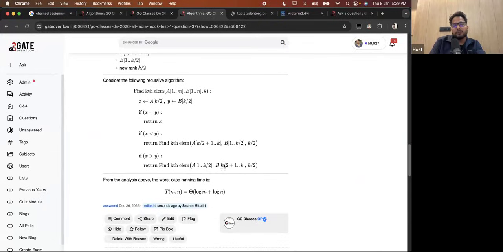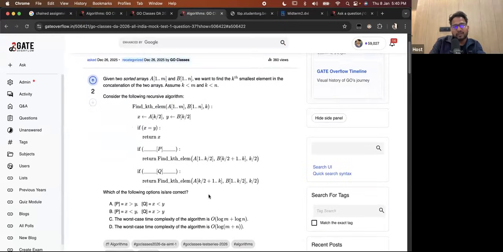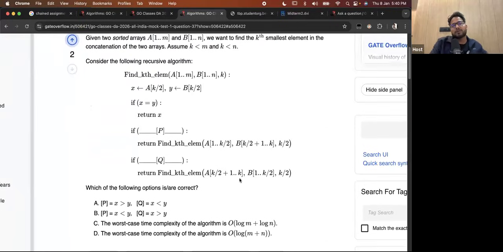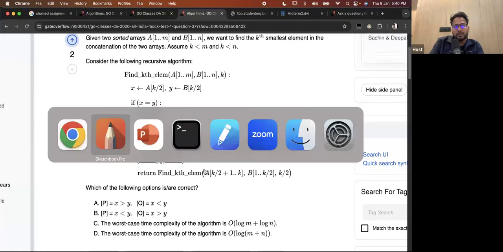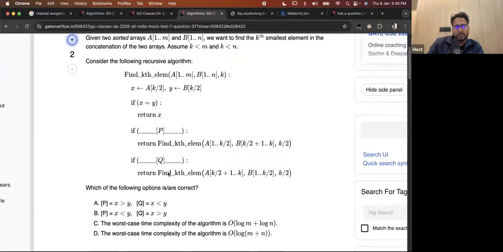Yeah, sorry. So basically, if X is greater than Y, then I'm going for the first half. If X is less than Y, then I'm going for the second half, which means of A, right? Then I'm going for the second half of A. Okay, that's fine. This X is less than Y is actually written on the next line here, but in the algorithm that I made, I have written X is less than Y first, which is okay. That's why I got a little confused. But for X is less than Y, I'm going for the second half of A. So that's why A is the correct answer.